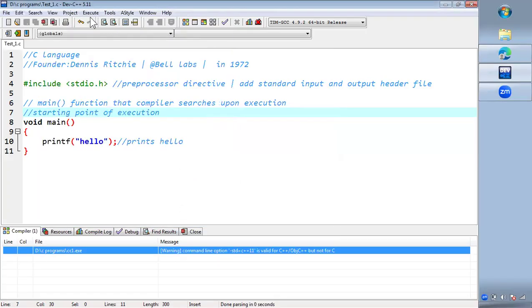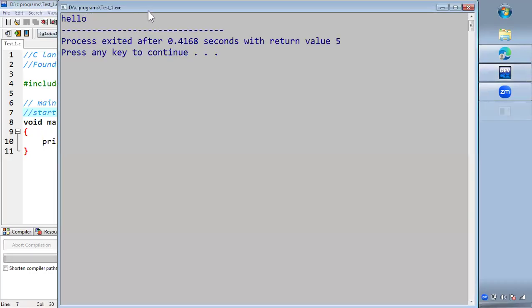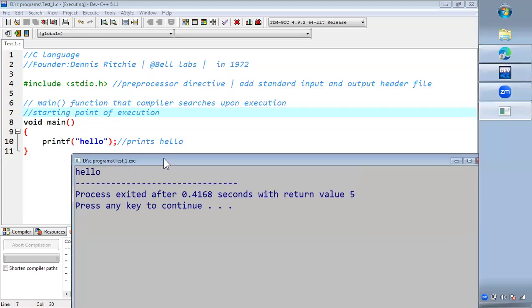Now if I go to Execute and Compile, I get 0 errors or warnings. Now we have selected the C compiler, and now we can write and execute C programs. If I run, I get hello printed on the output screen. So this is how a C program is executed in Dev C++ IDE.